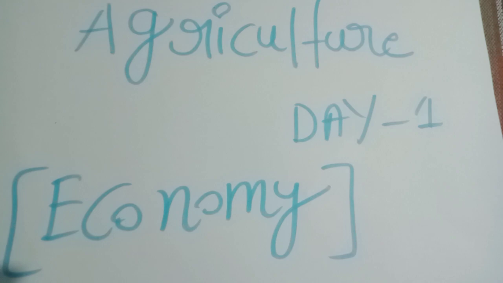Coming to cropping pattern, which is also a most important concept in agriculture. Cropping pattern means the portion of area under different crops at a point of time, change in their distribution over a period of time, and factors determining this change in distribution.